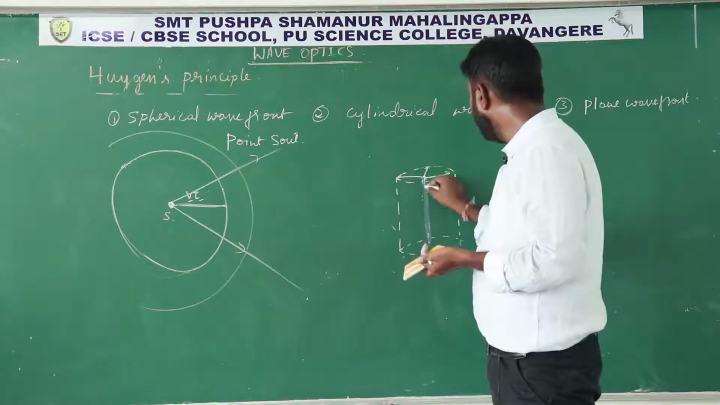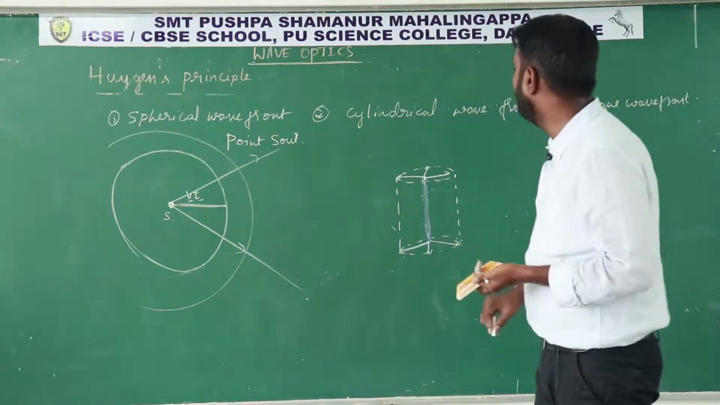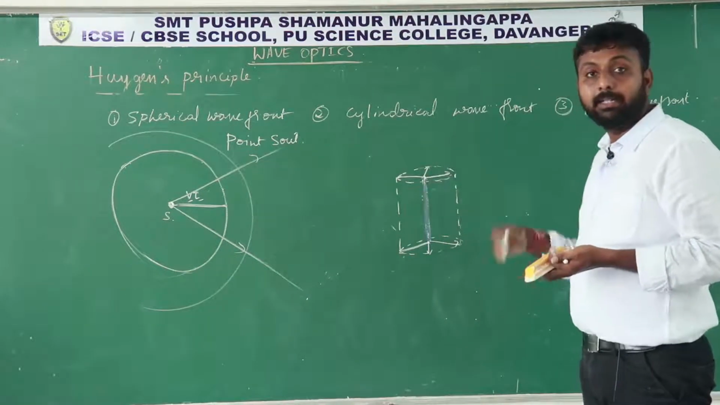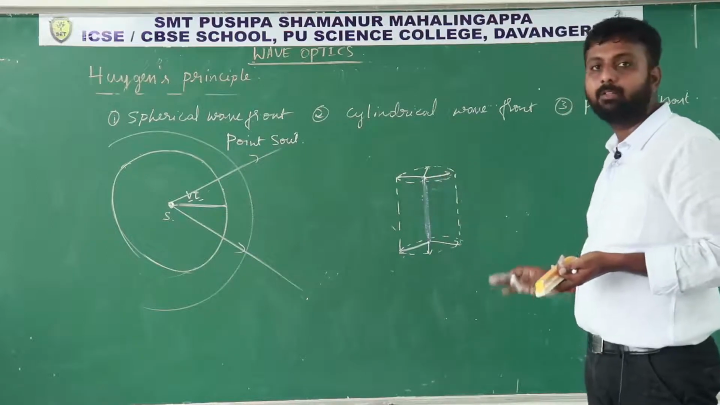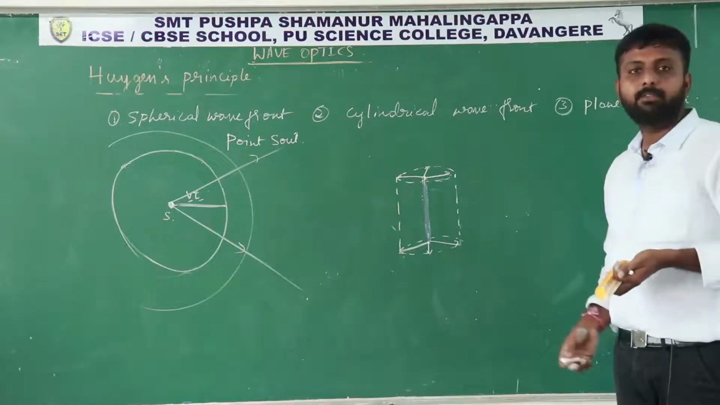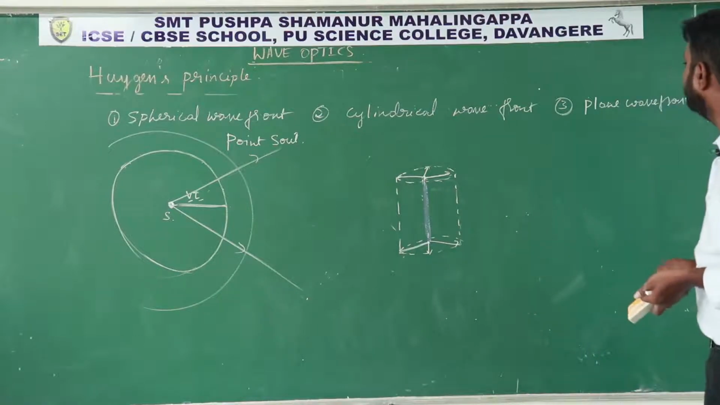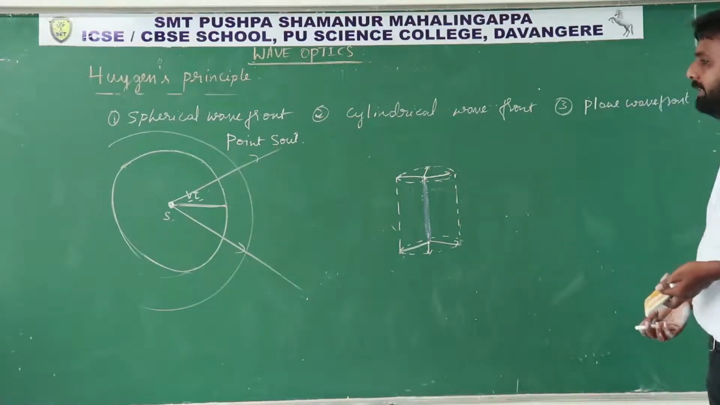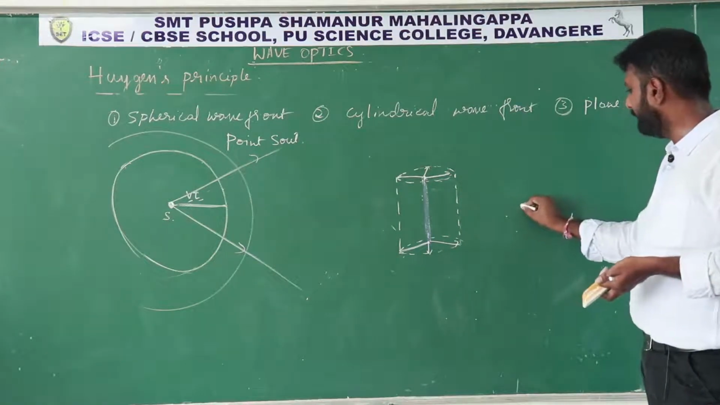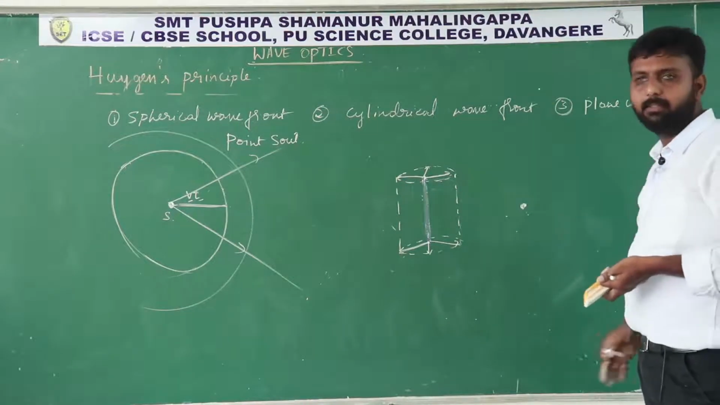Like that we will obtain a cylindrical wavefront. Here these points are equidistant from the linear source. So remember, a point source gives a spherical wavefront, and a linear source gives a cylindrical wavefront. And the next one is the plane wavefront. Consider a point source which is at a very far distance, infinite distance.